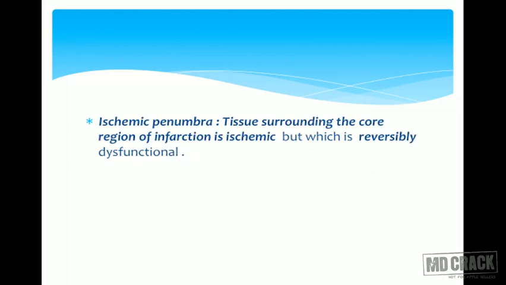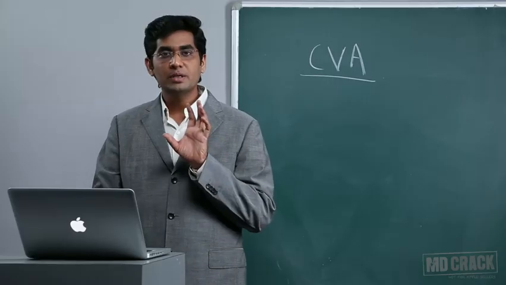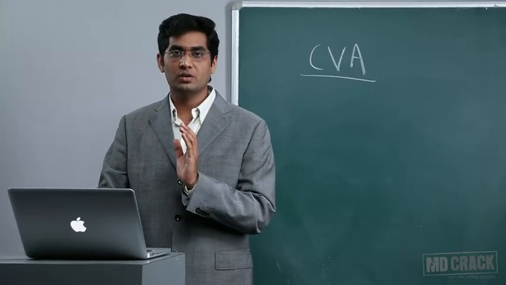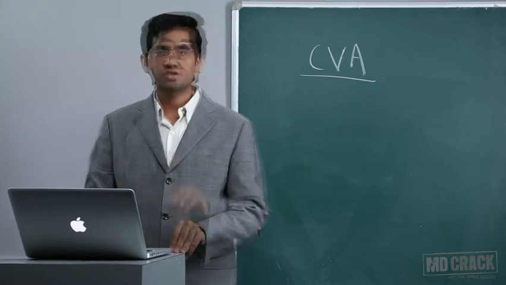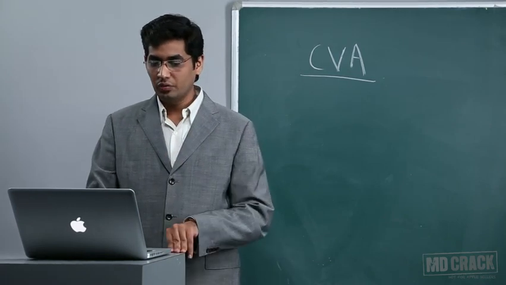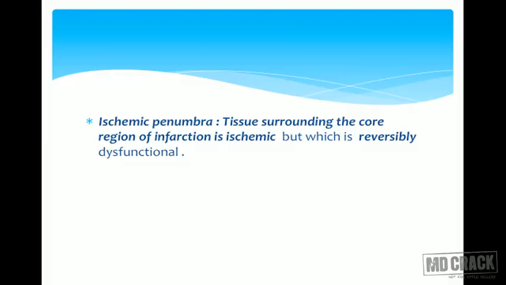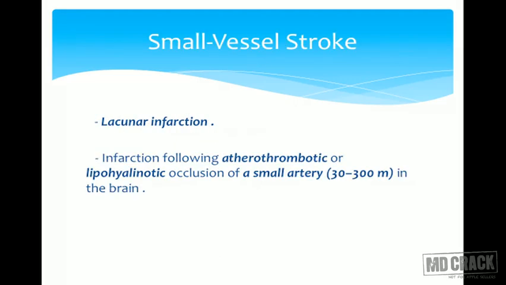Coming to the next point, which is important for your MCQ, that is ischemic penumbra. Ischemic penumbra is the tissue surrounding the core region of infarction, which is ischemic but has reversible dysfunction. Regarding ischemic penumbra, if you thrombolyse that patient on time, you can save that penumbra within 3 to 4.5 hours. So it's a reversible dysfunctional area that is called the ischemic penumbra. Coming to small vessel stroke, which is also called lacunar infarction.